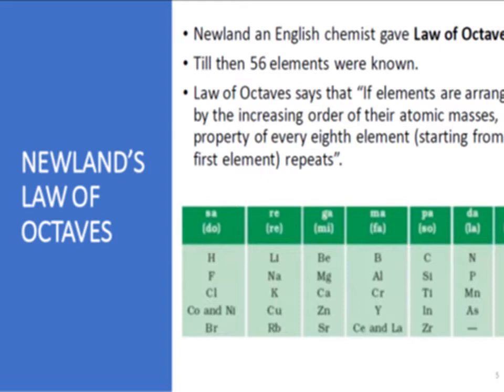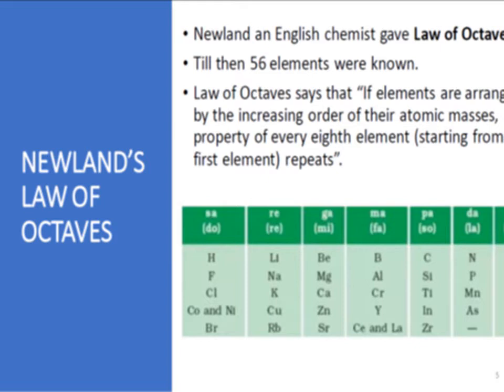So from each and every element, the eighth element from that element has a similar property, and that is known as the law of octaves.